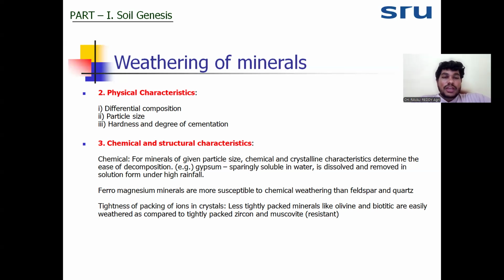Okay. Next one is the chemical and structural characteristics of the rocks. Looking at the chemical characteristics, gypsum is strongly soluble in water and acid. So such types of rock will weather faster compared to rocks which are not soluble in water and organic acid. For example, quartz is not soluble in water and organic acid, so it shows resistance to the weathering. Whereas ferromagnesium minerals also weather faster compared to non-ferromagnesium minerals, because of chemical composition.